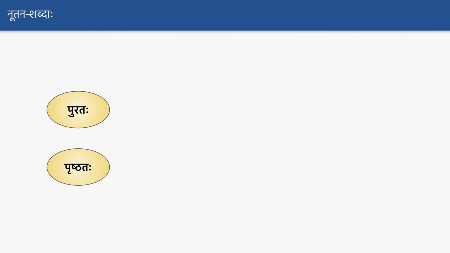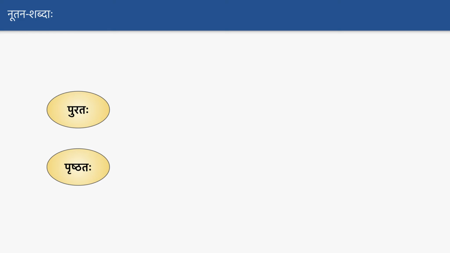Okay, and back side of the house, that means grihasya prishtataha. So that means backside of the house. So grihasya prishtataha vatika asti. So there's a garden behind house. So the in front or behind or backside, that's what these two words mean.